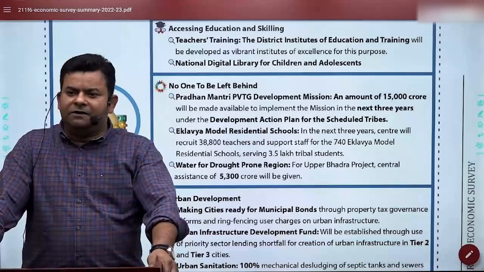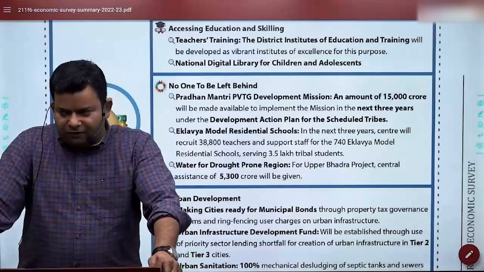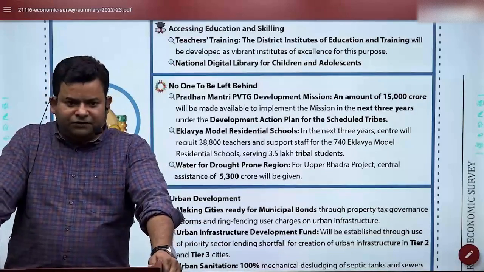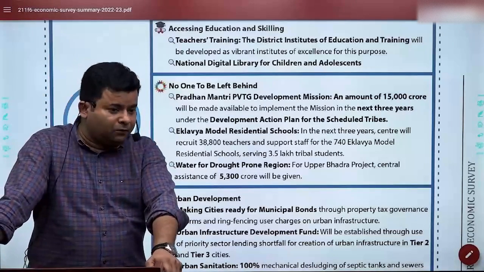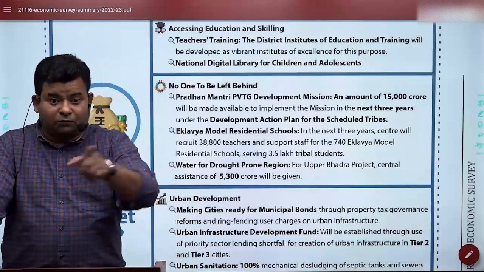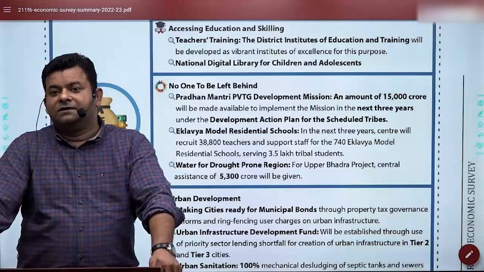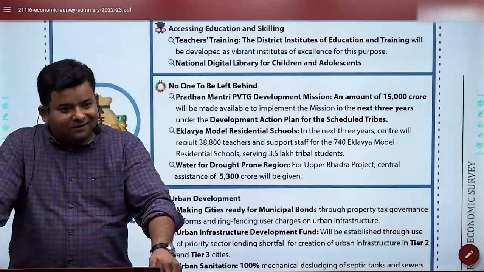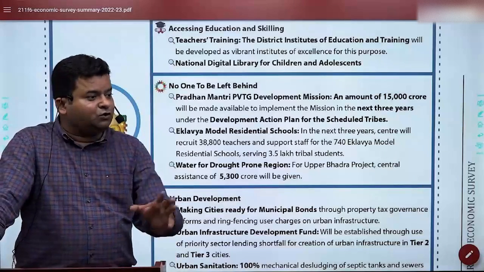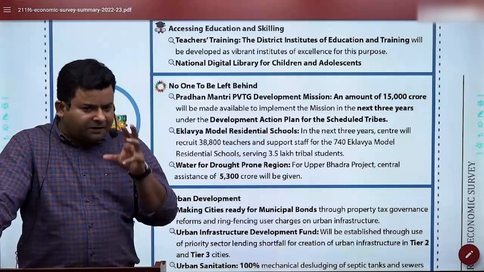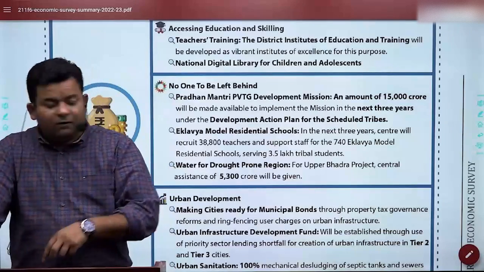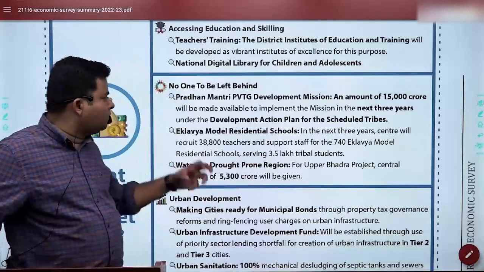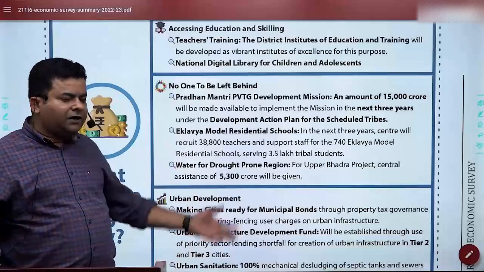Anyone, how many PVTGs do we have? 75, very good. So we have 75 PVTGs, and this is where you have to take proper note of why we are focusing upon it, because I told you, out of 6, 5 belong to SC/ST in multidimensional poor. So we need to act upon it. And that's why for particularly vulnerable tribal groups, we have earmarked 15,000 crore rupees for developing them.